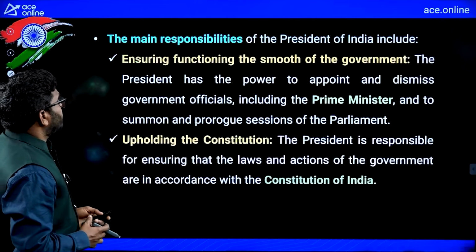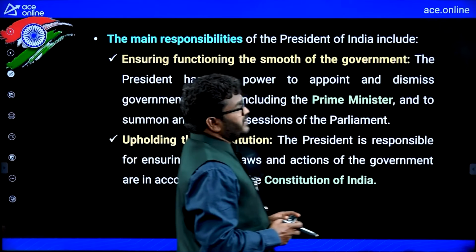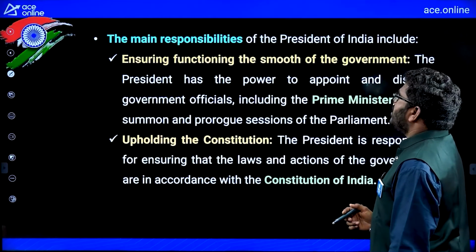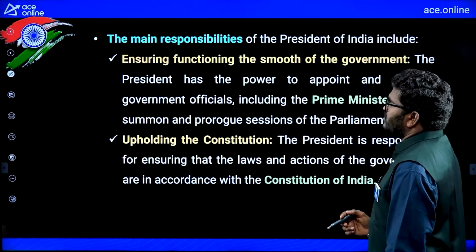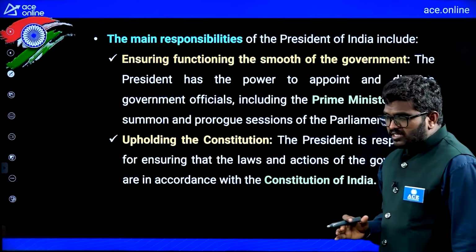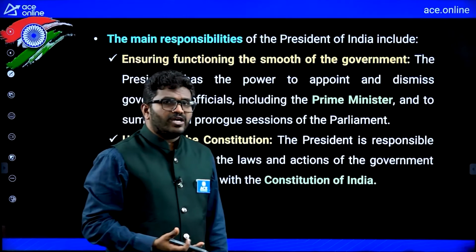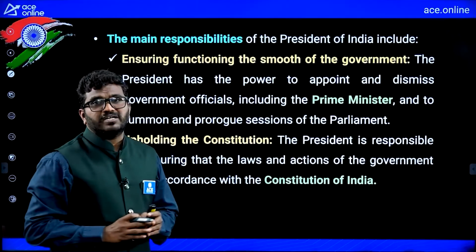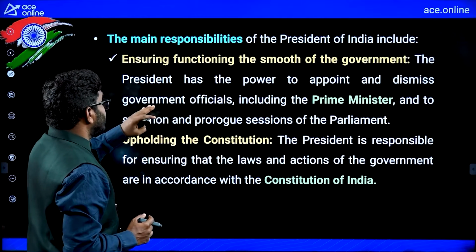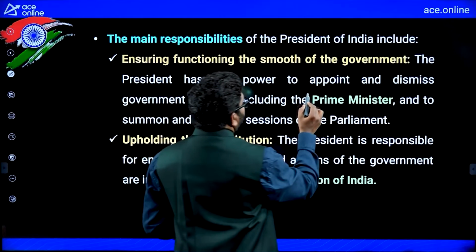Now we'll see different powers. The main responsibilities of the President of India. What are the main responsibilities? Ensuring the smooth functioning of the government. The government functions are there, like passing bills, some orders, some laws. Everything is done under his name. The president has the power to appoint and dismiss government officials, including the prime minister.